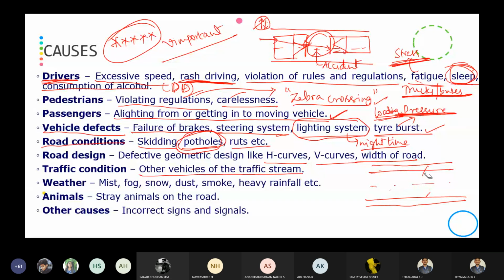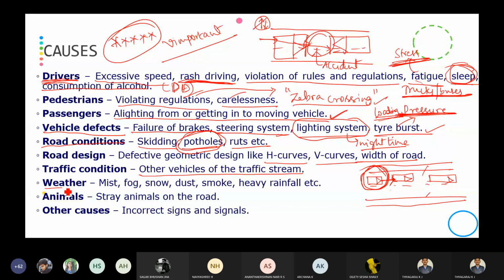So in the traffic condition, what will happen means you will be simply moving with your vehicle. Suddenly a vehicle coming behind you will hit your vehicle because of not controlling the vehicle. Because of the uncontrolled condition of the vehicle coming in the rear position, they will be hitting your vehicle, which will lead to an accident.